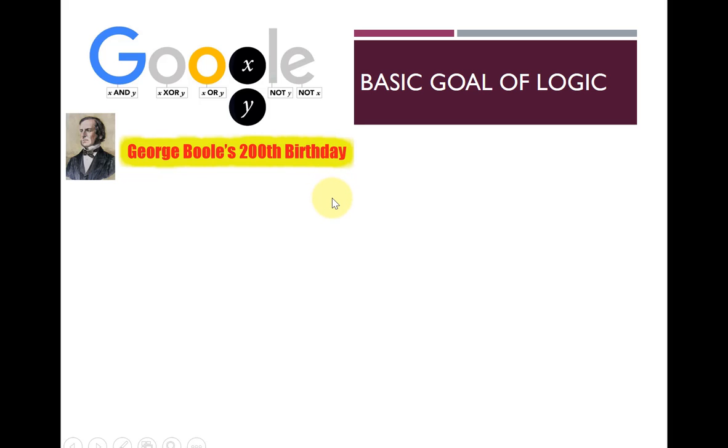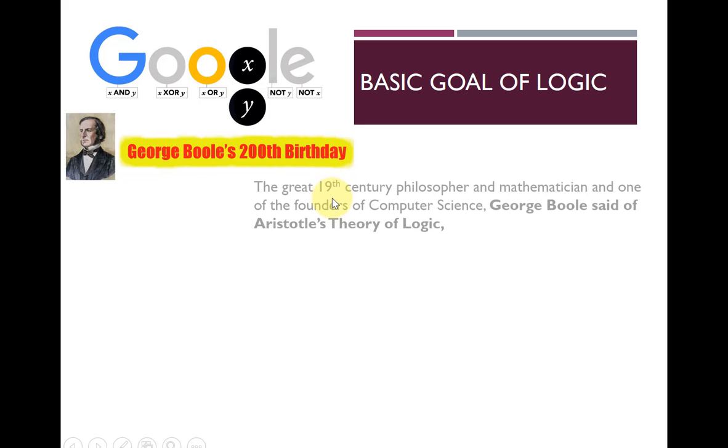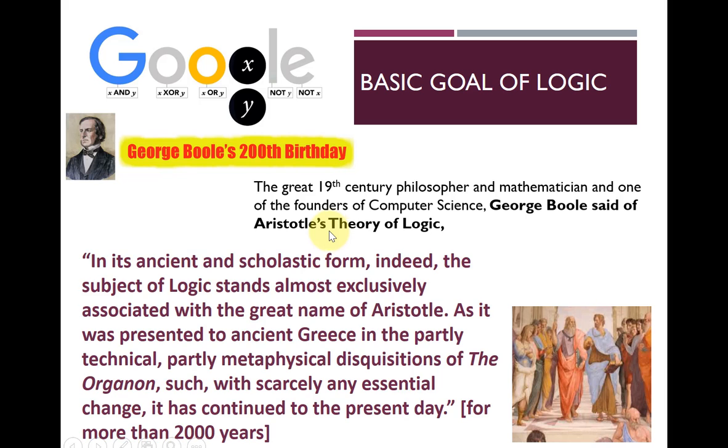George Boole, the great 19th century philosopher and mathematician and one of the founders of computer science, said of Aristotle's theory of logic that it existed from ancient times, and basically it's continued to the present day for more than 2,000 years, and it's been basically the textbook for logic for all of that time.